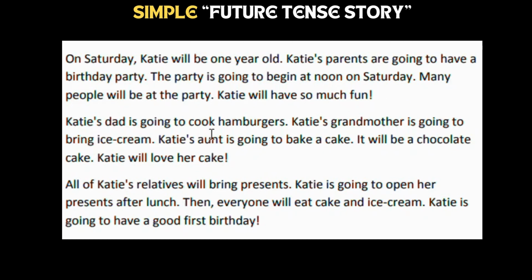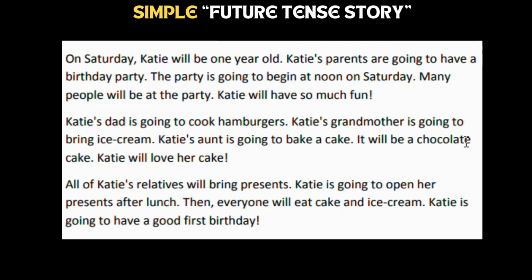Katie's dad is going to cook hamburgers. What will her dad do on Saturday, her birthday? Her father is going to cook hamburgers. Katie's grandmother, what will her grandmother do? Her grandmother is going to bring ice cream for her granddaughter's birthday.